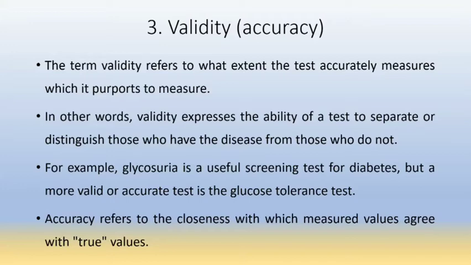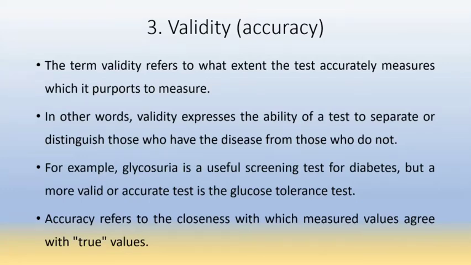So validity refers to what extent the test is accurate. In other words, validity expresses the ability of the test to separate or distinguish those who have the disease from those who do not have. Means validity expresses the ability of the test to separate or distinguish diseased and undiseased persons.